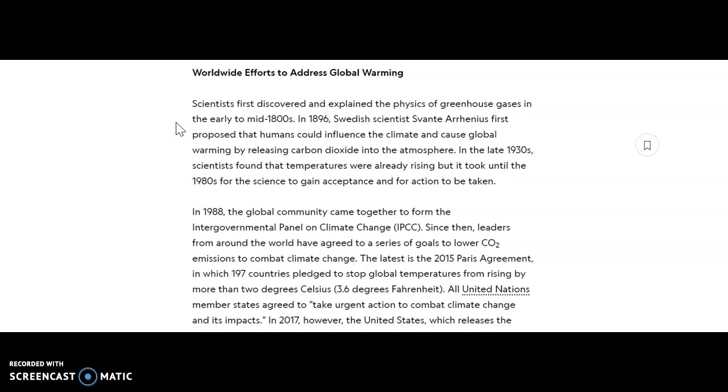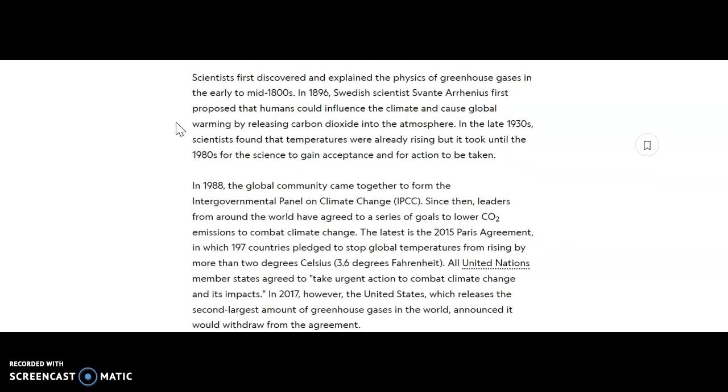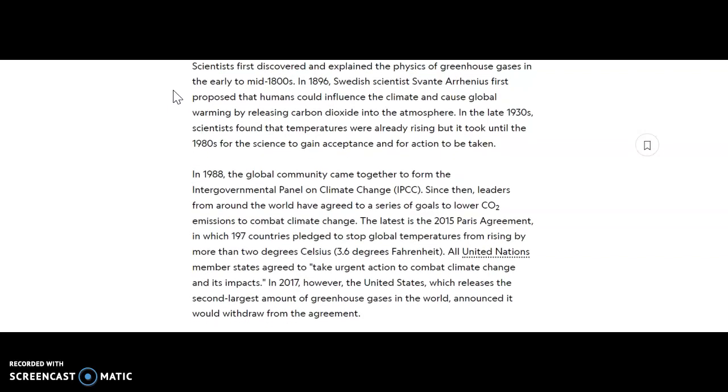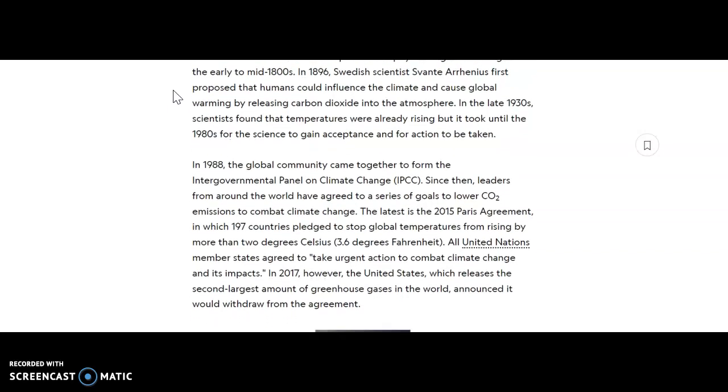Worldwide efforts to address global warming. Scientists first discovered and explained the physics of greenhouse gases in the early to mid-1800s. In 1896, Swedish scientist Svante Arrhenius first proposed that humans could influence the climate and cause global warming by releasing carbon dioxide into the atmosphere. In the late 1930s, scientists found that temperatures were already rising, but it took until the 1980s for science to gain acceptance and for action to be taken.